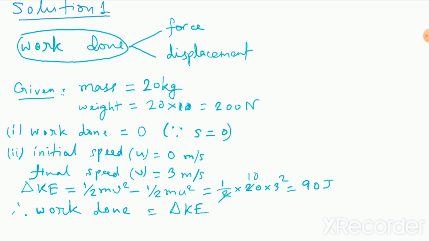This is according to the work energy theorem, and that will be equal to 90 joule. Okay, work energy theorem. So this is the solution of the second part.